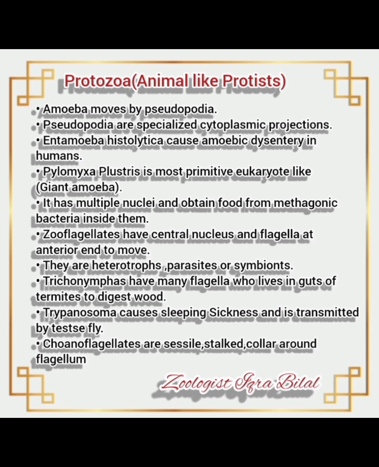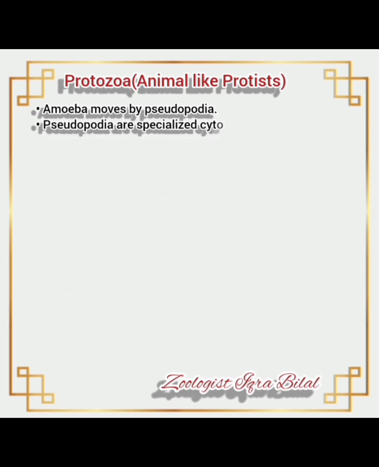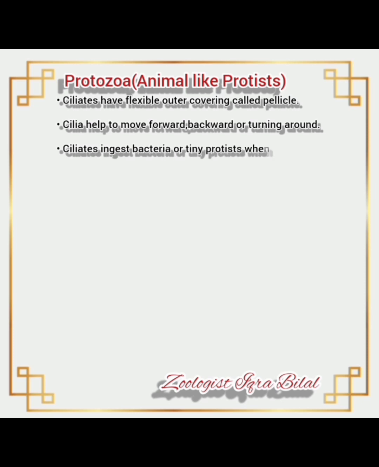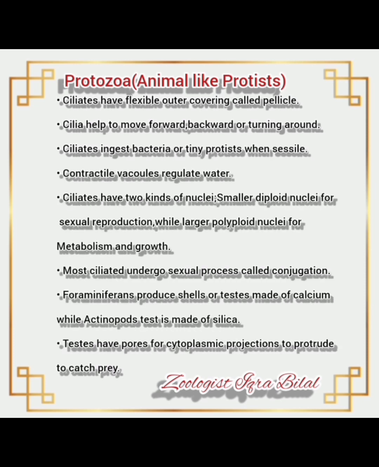Trypanosoma causes sleeping sickness or African sickness and is transmitted by tsetse flies. Choanoflagellates are sessile, stalked, with a collar around the flagellum. Now, ciliates have a flexible outer covering called pellicle. Cilia help to move forward, backward, or turn around. Ciliates ingest bacteria or tiny protists when sessile, when they do not move.